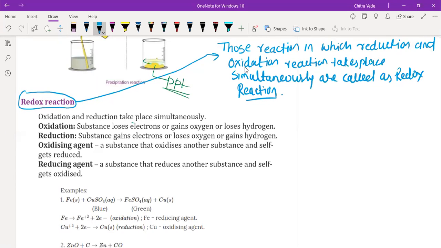Understood? So the reactions in which oxidation and reduction take place in the same chemical reaction simultaneously are called redox reactions.